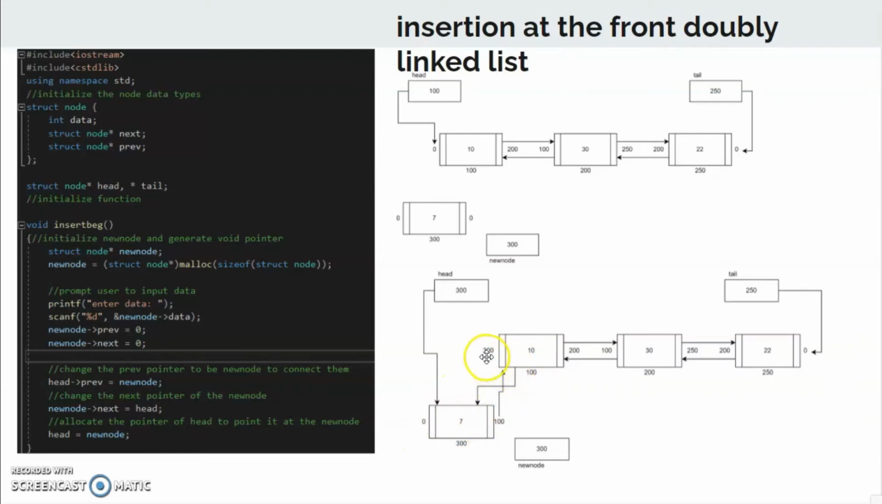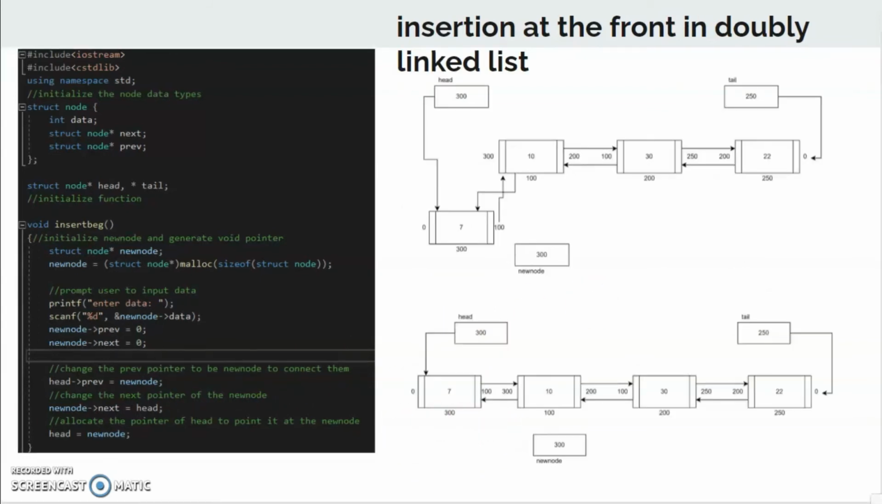So we see right here it changed to 300, because we have head previous equals new node 300, and this will be equal to 100 right here. And then we want to change the head into the new node, because it is the new head inside the linked list. If we want to tidy this up, it will look like this. The head will contain the new node pointer, and then the new node will contain the next pointer to the previous head node, which is now the second inside the queue.